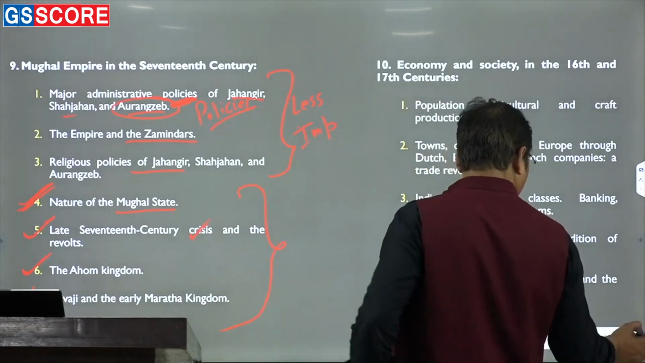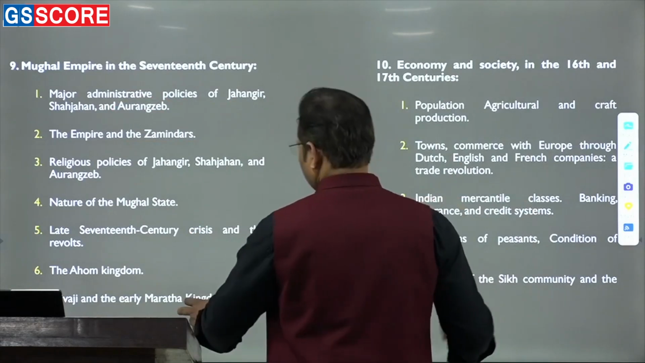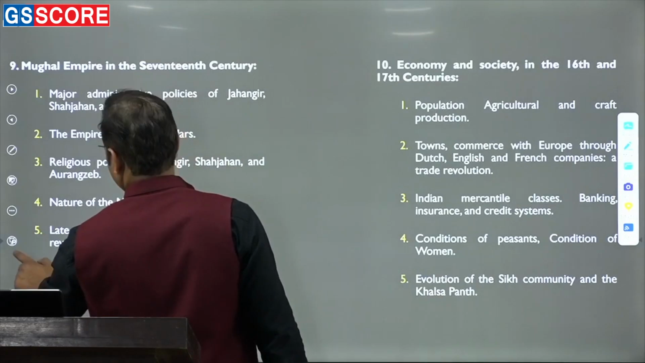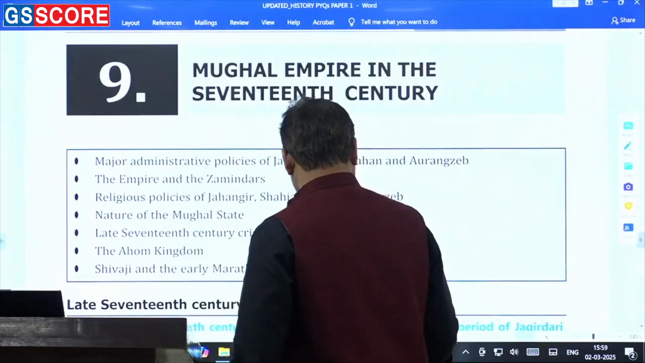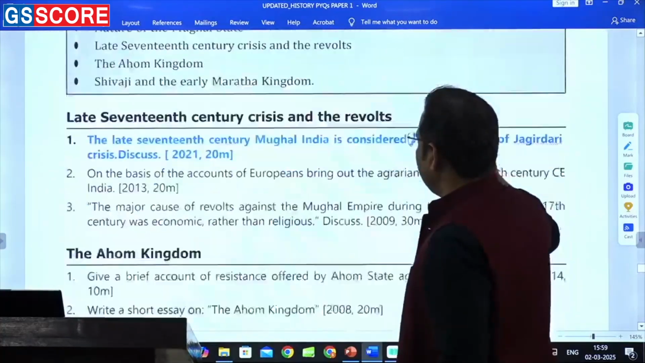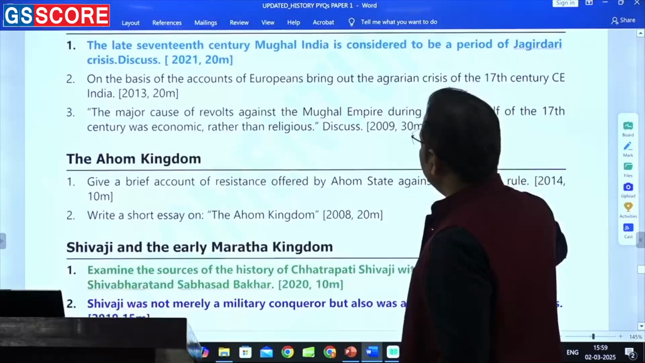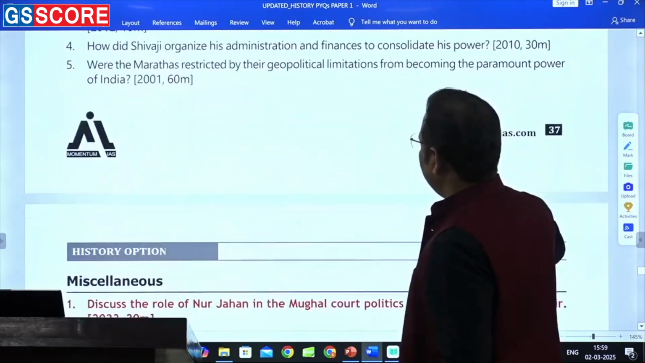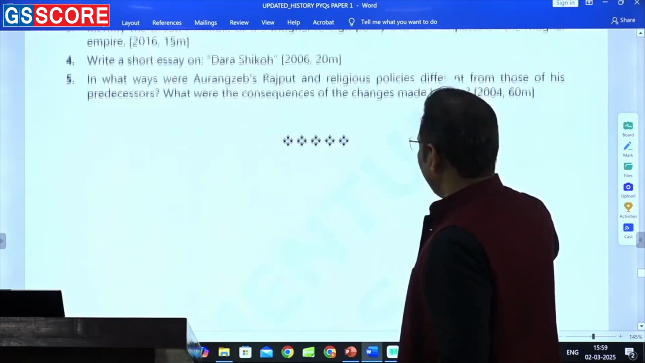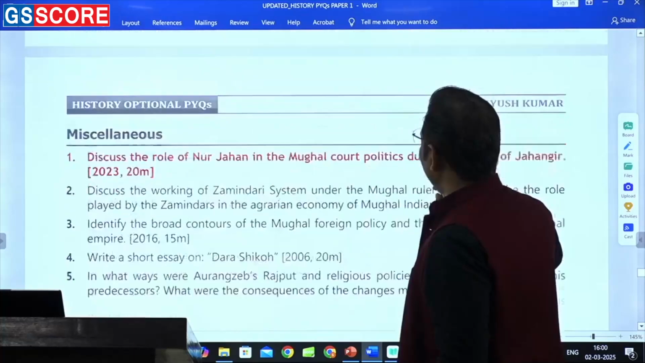And if you see the questions, you can find where they are coming from, just a second. Okay. That is the late 17th century. In 2021, there was one question. In 2023, there was a question on Noor Jahan. Again, that's a very old topic. Otherwise, you won't find questions from it.